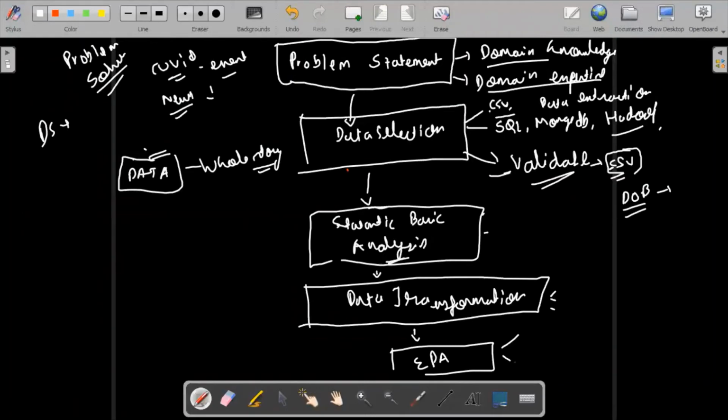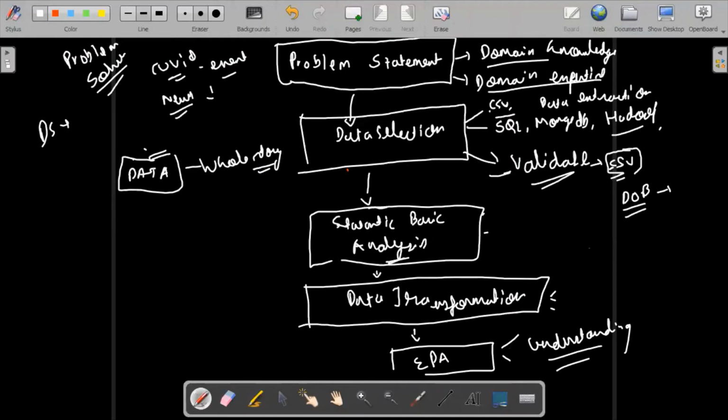So what is this EDA? In the EDA, my aim is to understand the data. My whole aim is going to be understanding my data set. So what is my data set? What columns does it have, what is the mean, what are the missing values, and n numbers of things I'm going to understand.